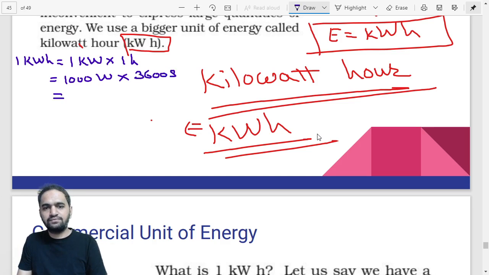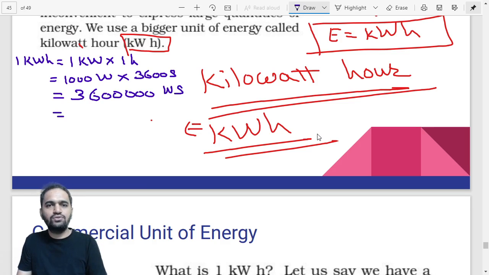Multiply that 1000 with 3600, this will become 3600 and the 3 zeros of the previous one, so 3,600,000. This will become watt second, right?